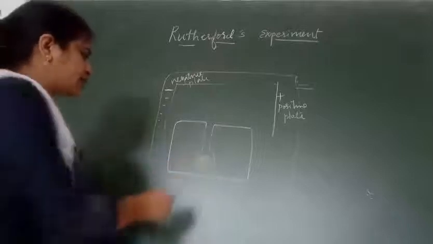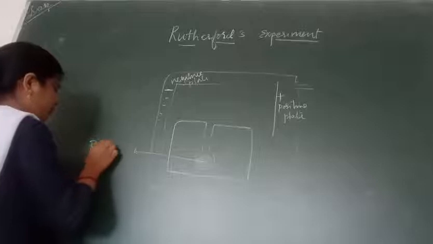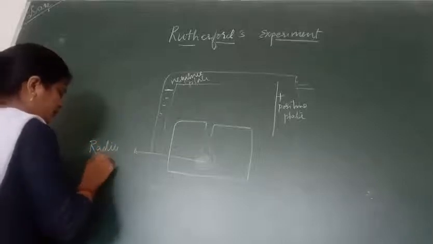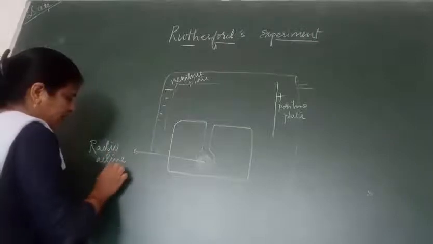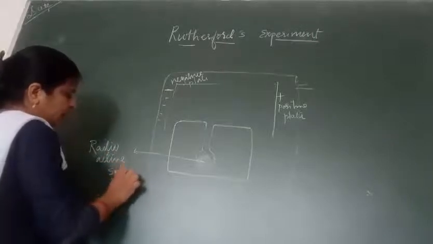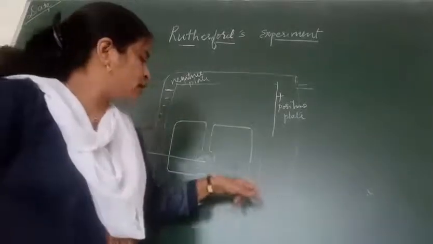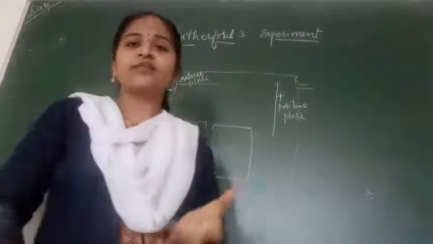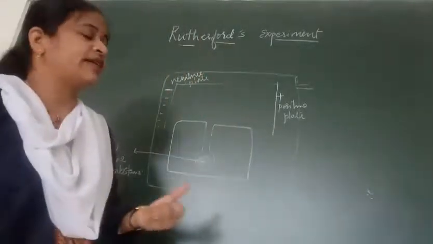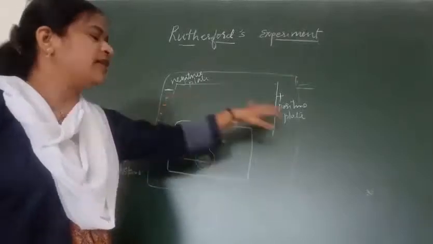In this cavity he had put a radioactive element. Radioactive substance we have taken, that is uranium, thorium, one of the radioactive substances he had put in. The electrical plates were connected to a DC source, with a negative plate and a positive plate.